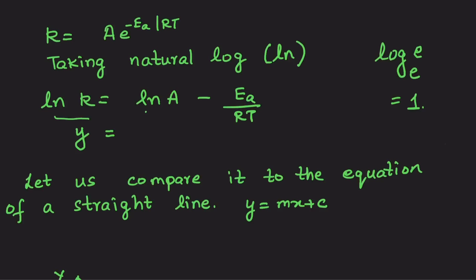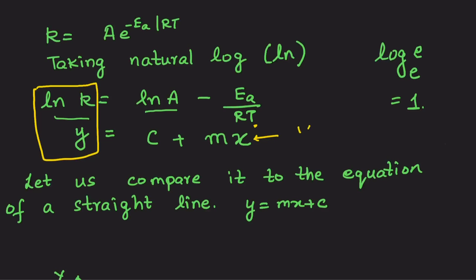Now this ln A is a fixed value, a characteristic value for a particular reaction, the c. Comparing to y = mx + c, I can graphically represent ln k on the y-axis. The rate constant k varies with temperature. In other words, my x over here is the reciprocal of temperature.